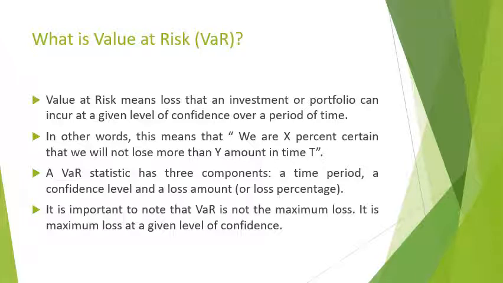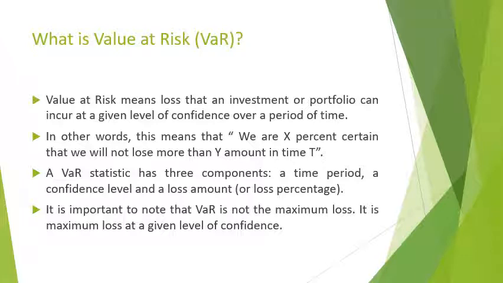It could be one day, a week, or a year. Second, a confidence level, which we will elaborate on as we proceed, but statistically speaking, a 99% level of confidence means that out of 100 times, 99 times the outcome is likely to be within the projected range, while 1% of the time it may be outside the calculated range.